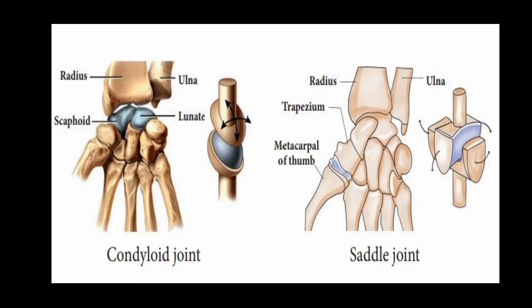Next, we are moving on to condyloid joint and saddle joint. Condyloid joint means the wrist joint, similar to the ball and socket joint but with much flatter articulating surfaces, forming a much shallower joint. Next, saddle joint. One part is concave, turned inward at one end and looks like a saddle. The other end is convex, turned outward and looks like a rider in a saddle.